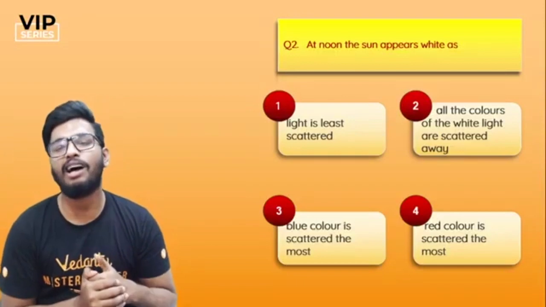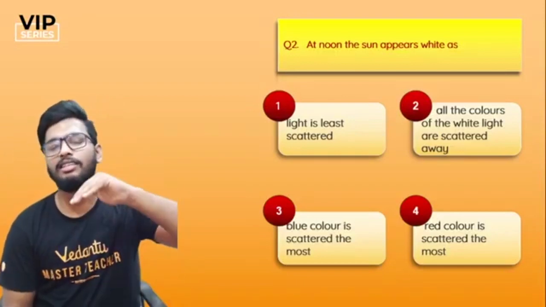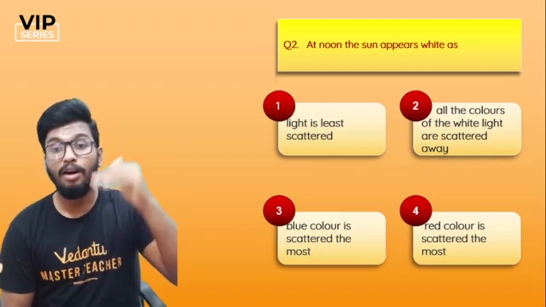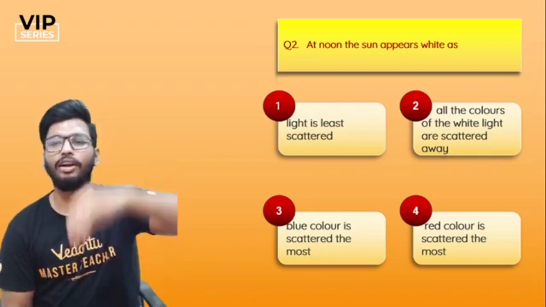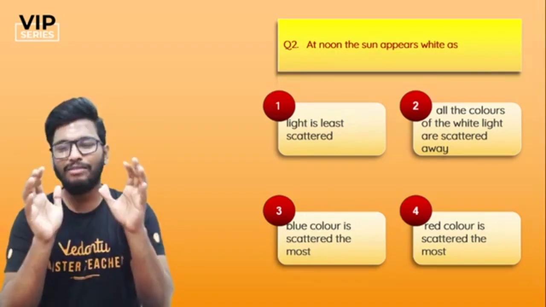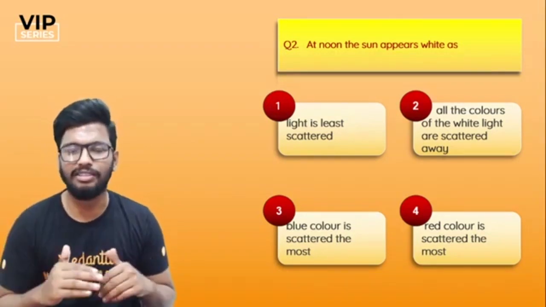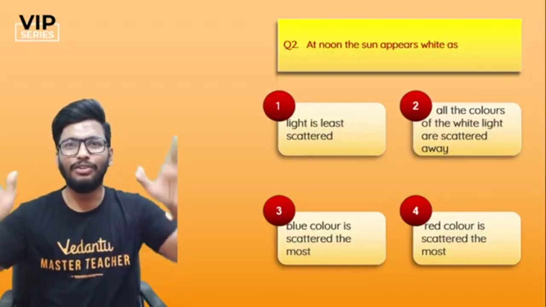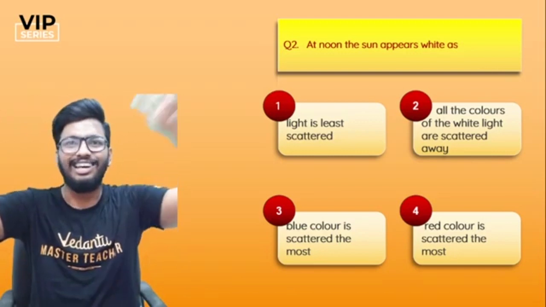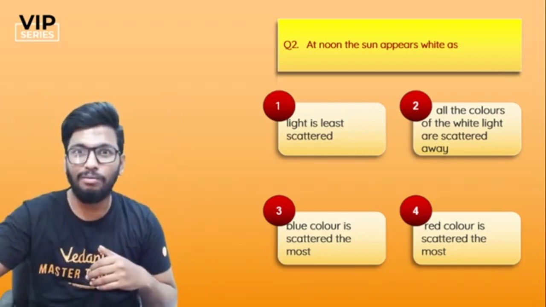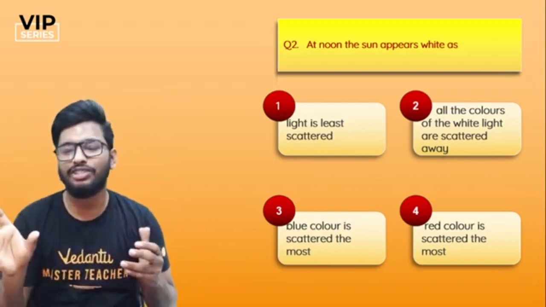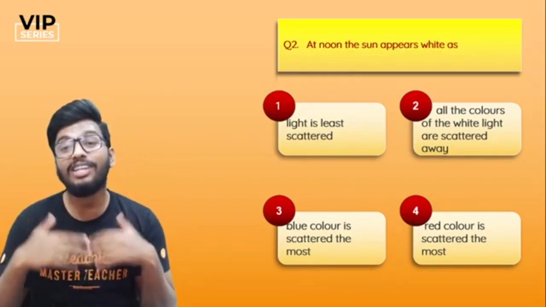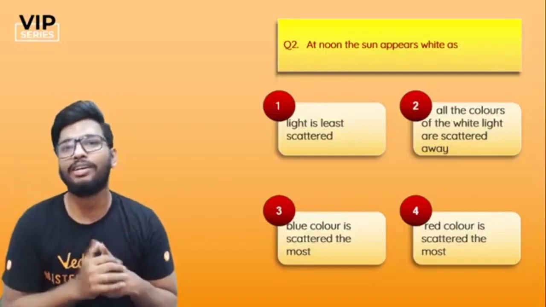Second question. At noon, the sun appears white as the light gets scattered the least. As all the colors of white light get scattered away, is blue color scattered the most, or is red color scattered the most? If you've ever noticed this, guys, on a daily basis, when you wake up in the morning, the sky is all reddish, oranges and all that. In the afternoon, if you look at the sun, it's almost whitish in color. It's not yellow, it's not bluish, nothing. It's almost whitish in color. And when you go for the sunset again, it looks almost reddish or yellowish in color. What is the reason that at noon it appears as though it's white?